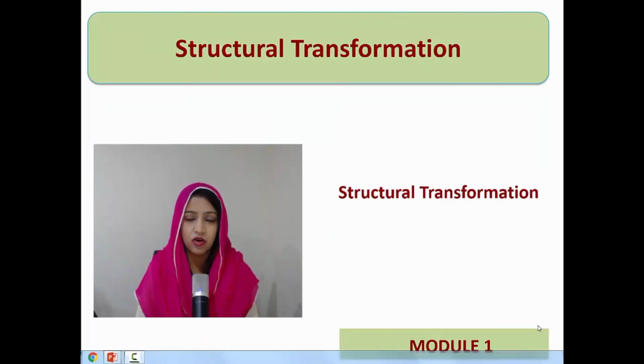This is second video of first module, structural transformation. First video में हमने ये डिस्कस किया कि हमारा मॉड्यूल 1 जो है वो structural transformation of the economy पाकिस्तान इकोनॉमी के ऊपर बेस्ड है और ये कि हमारा फर्स्ट मॉड्यूल का आउटलाइन क्या होगा. We'll be discussing 70 years of Pakistan economic history. So moving towards the 7 decades of Pakistan economic history.